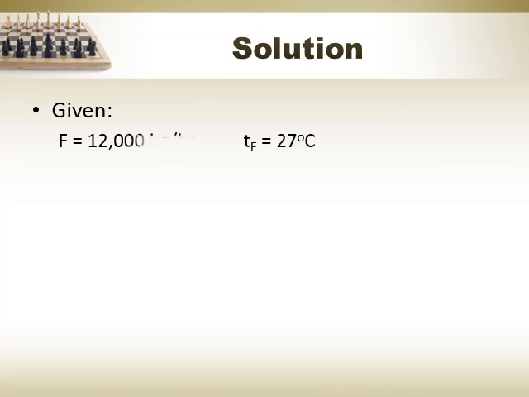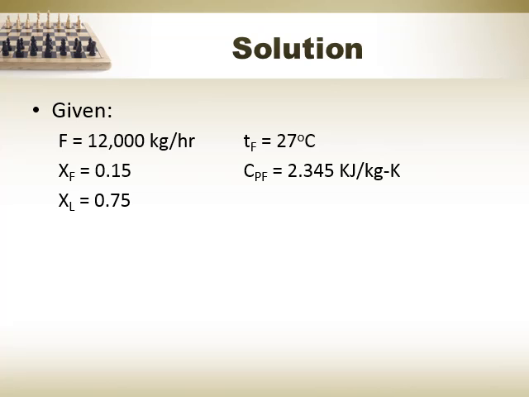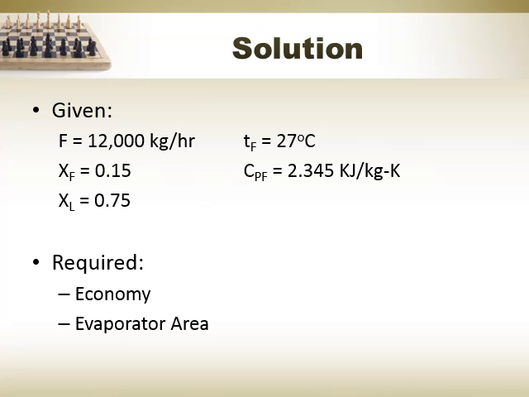For the solution proper, we are given a feed rate of 12,000 kg per hour with a temperature of 27 degrees Celsius, a mass fraction of 0.15, and a specific heat of 2.345 kilojoules per kilogram Kelvin. The mass fraction for the liquid is 0.75. Thus, we are required to get the economy and evaporator area.